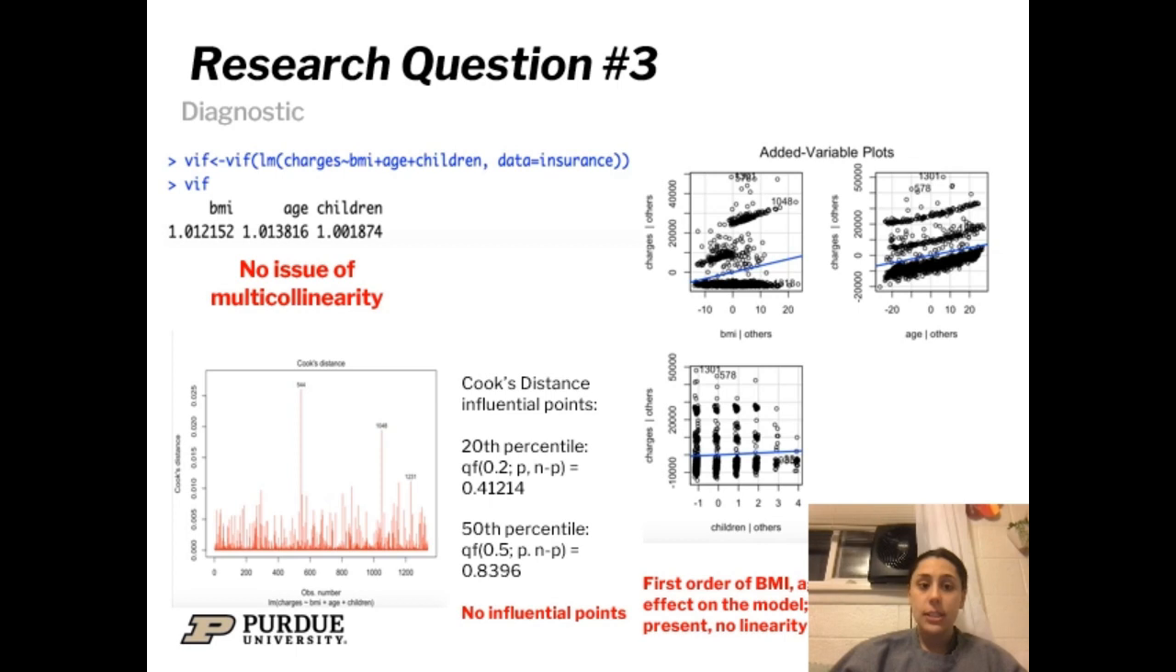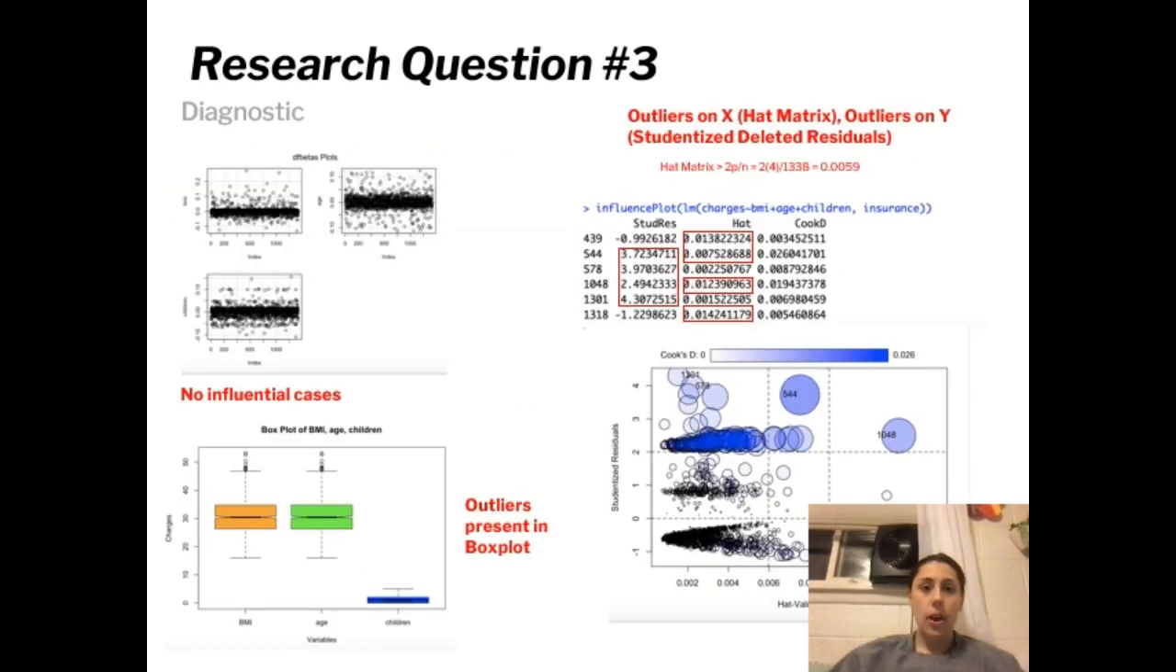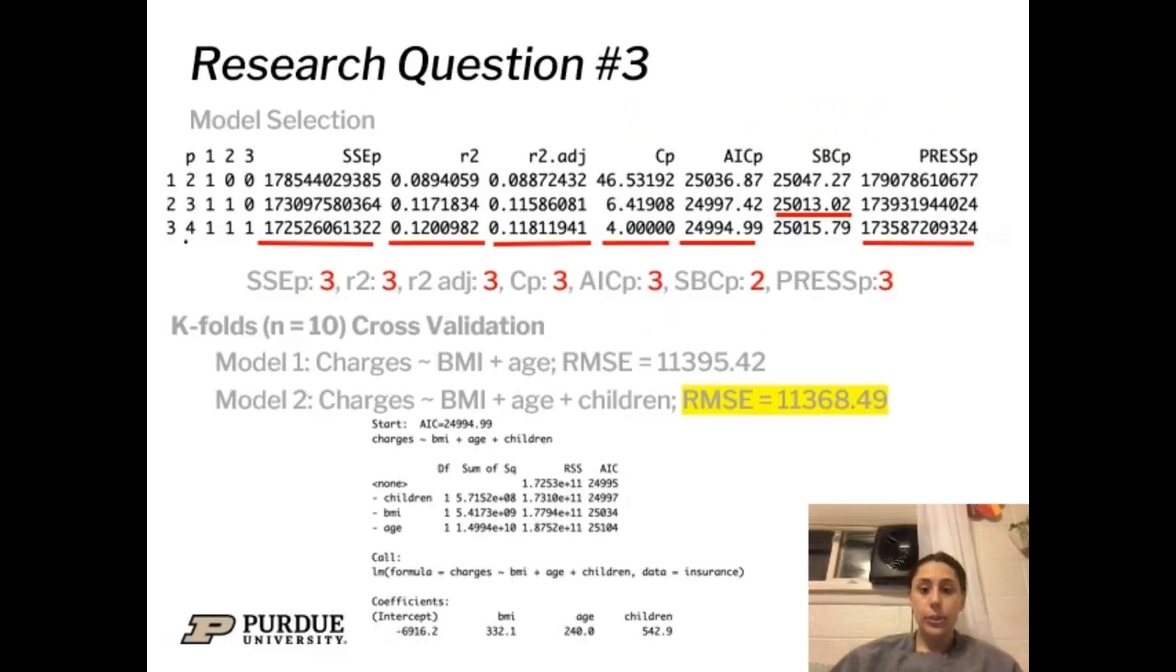Cook's distance graph is given above, and the 20th percentile and the 50th percentile are given, and it shows that there are no influential points. There are no influential cases seen on the DFBETAS plots. There are, however, outliers present in the box plot, and there are outliers on X due to the hat matrix, and outliers on Y from the studentized deleted residuals. The next step for the research question is model selection.